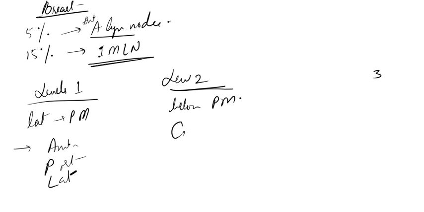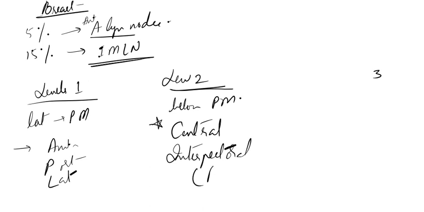Very important INI-CET question. The central group of lymph nodes in level 2, as well as the very important nodes called interpectoral lymph nodes. These interpectoral lymph nodes are also called Rotter's lymph nodes or simply Rotter's nodes. Okay, very important. I will just underline with red color. High chances to get in INI-CET as well as NEET PG also.